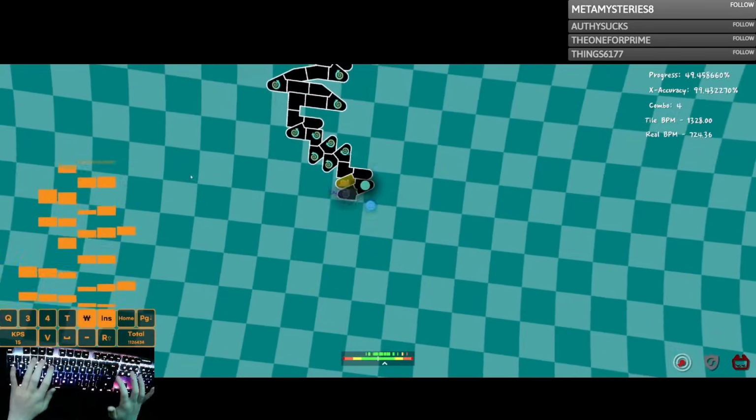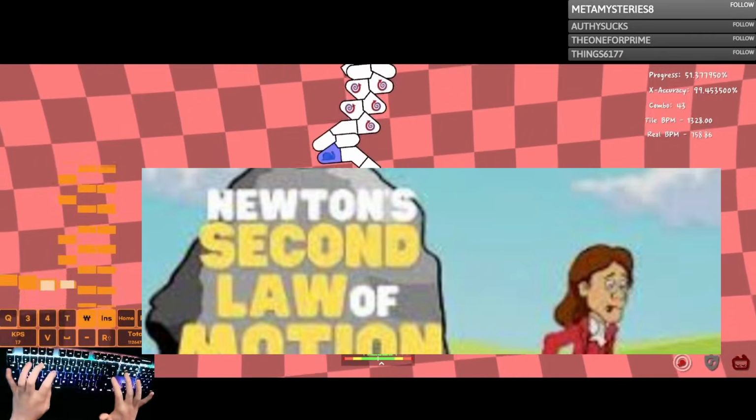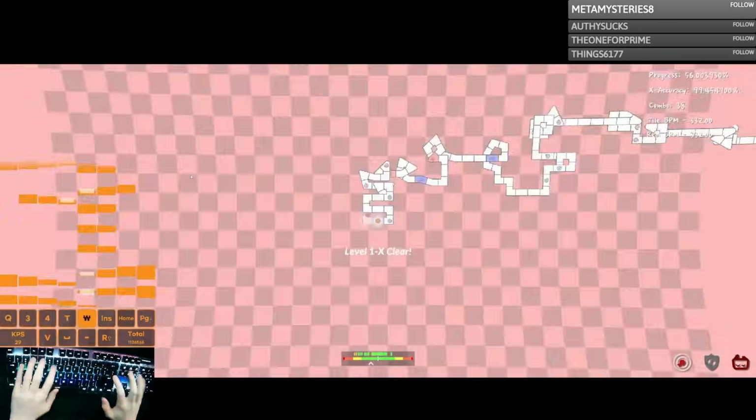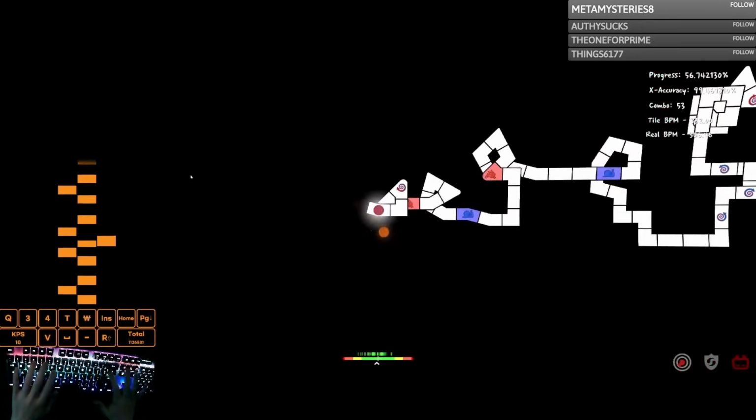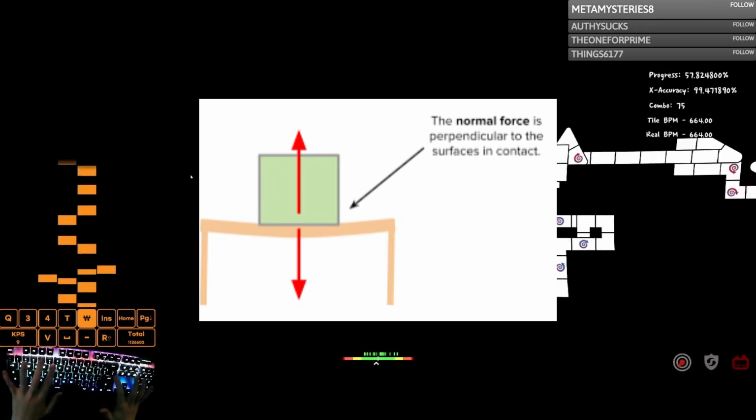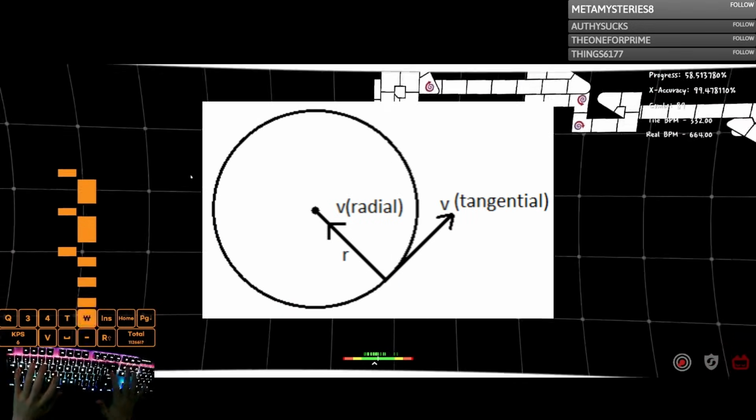Secondly, Newton's second law states that the net force on an object is equal to the mass times the acceleration of that object. If we view the gravitational force as a centripetal force which acts like a normal force, the tangential force can be calculated.